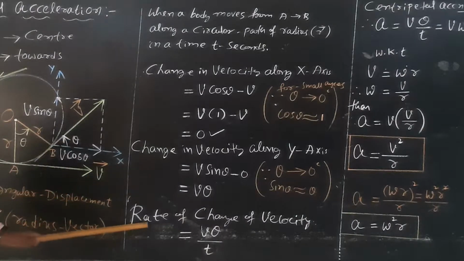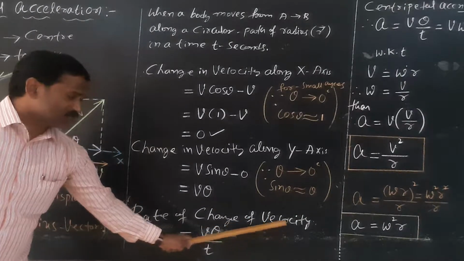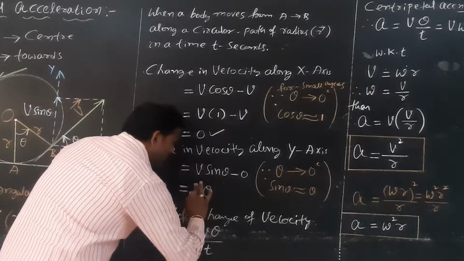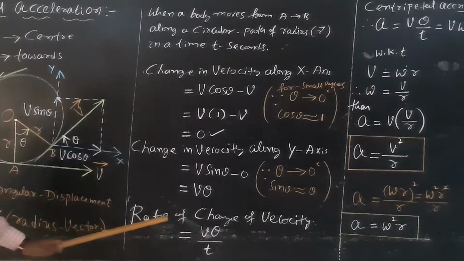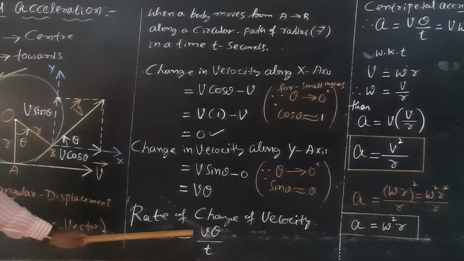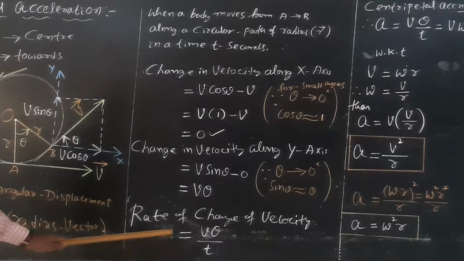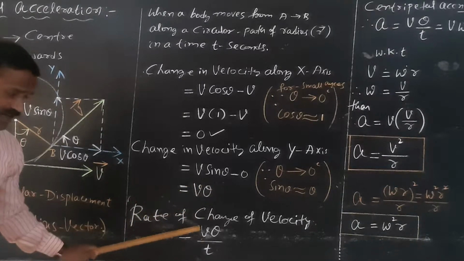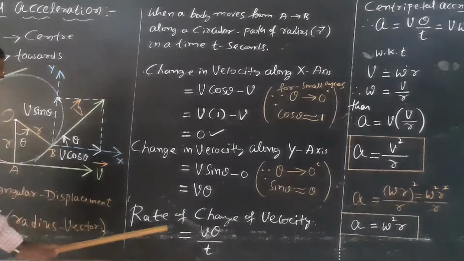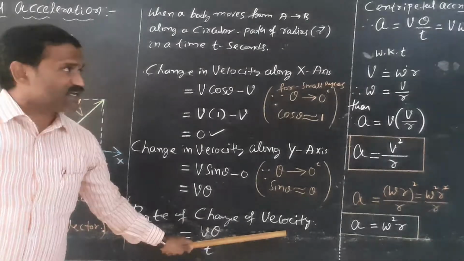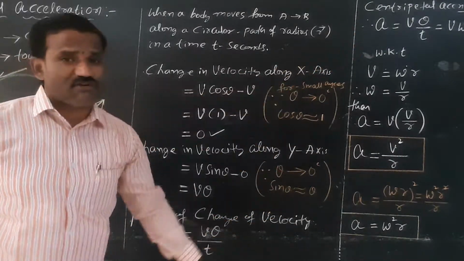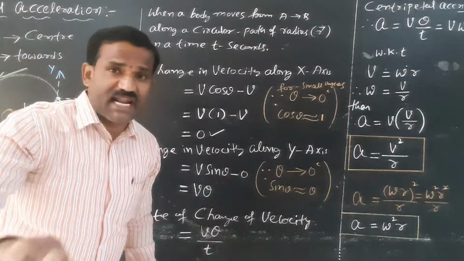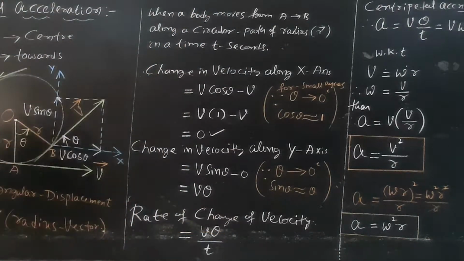Therefore, what do you mean by rate of change of velocity? We got v into theta. Rate of change of velocity, that is acceleration: whatever v theta you obtain, divided by t. Rate of change of velocity is what is called acceleration, but here it is called centripetal acceleration. Please copy the things.